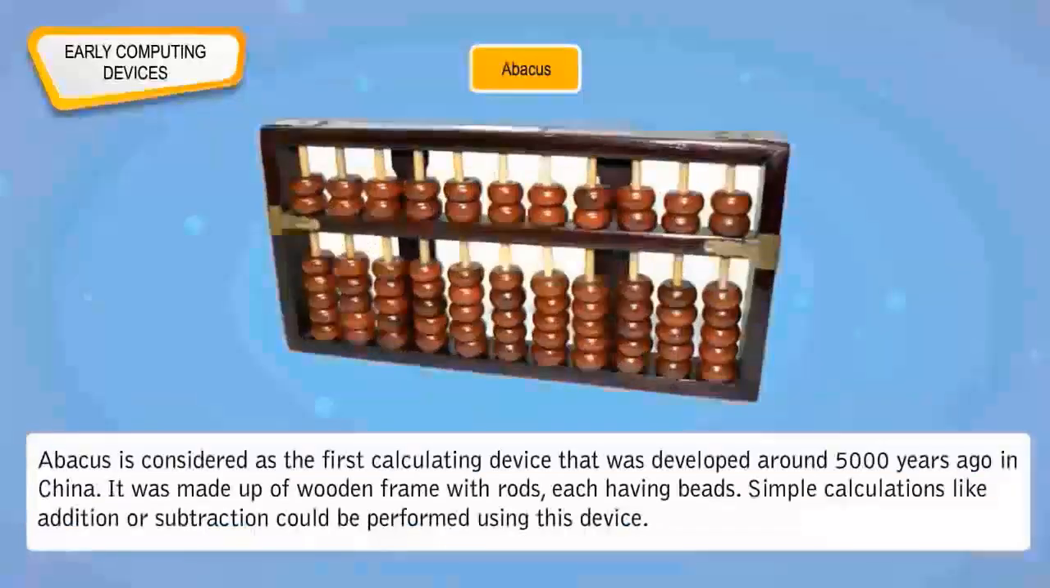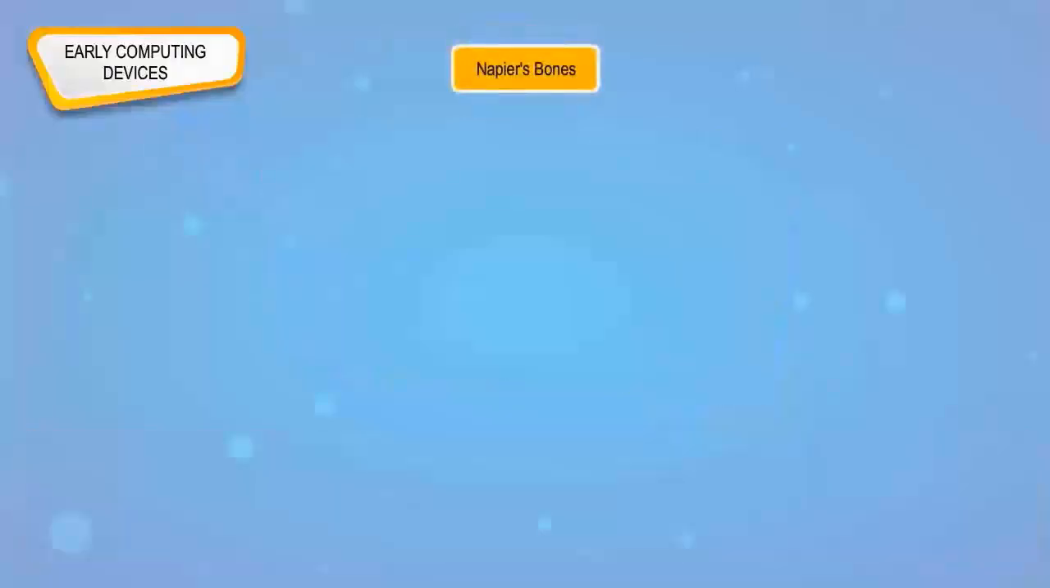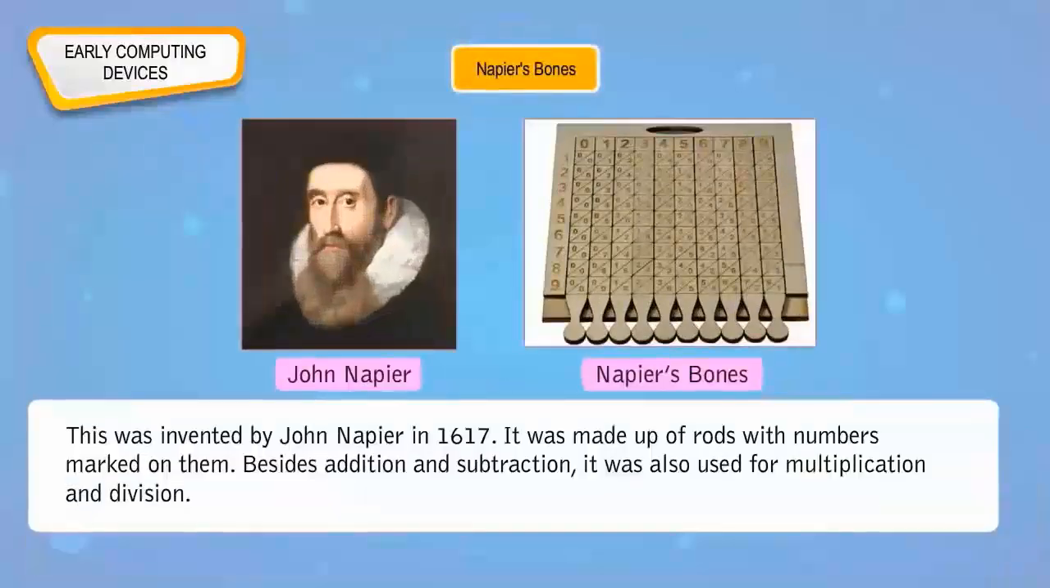Abacus. Abacus is considered as the first calculating device that was developed around 5,000 years ago in China. It was made up of wooden frame with rods, each having beads. Simple calculations like addition or subtraction could be performed using this device. Napier's bones. This was invented by John Napier in 1617. It was made up of rods with numbers marked on them. Besides addition and subtraction, it was also used for multiplication and division.